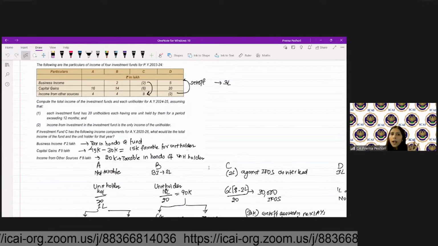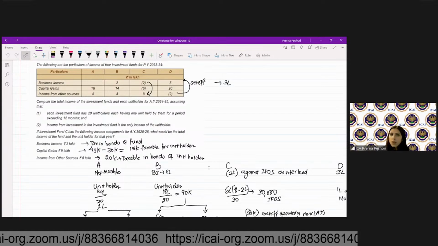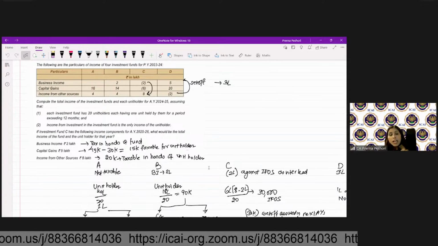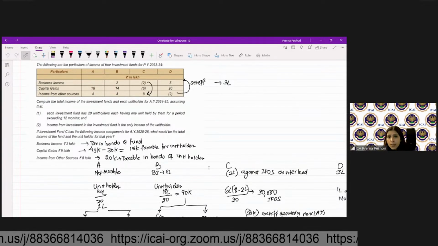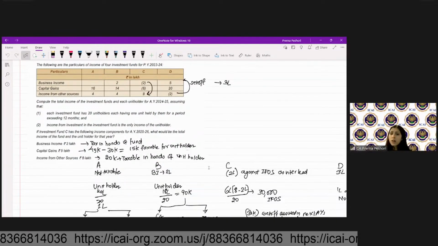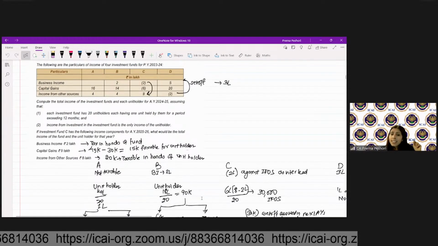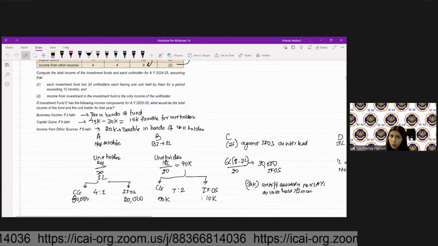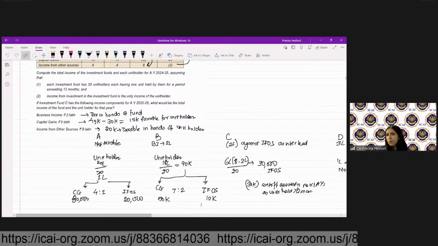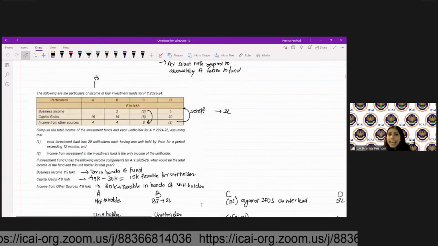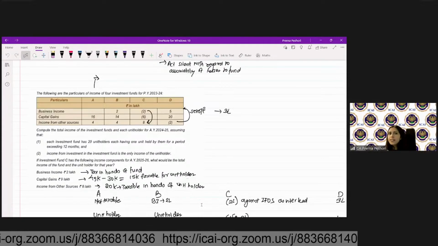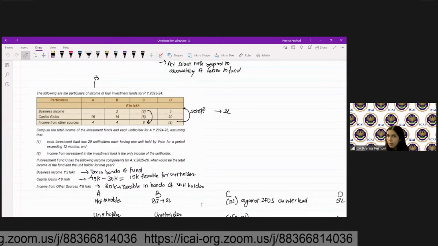So 6 lakh divided by 20 shareholders, 30,000 will be taxed as income from other sources in the hands of each shareholder. And 6 lakh divided by 20 shareholders, 30,000 will be allowed to be set off and carried forward as the capital losses in the hands of the unit holder, since each unit holder has held the units for more than 12 months. In case of D, the IFRS loss will be set off first against business income.